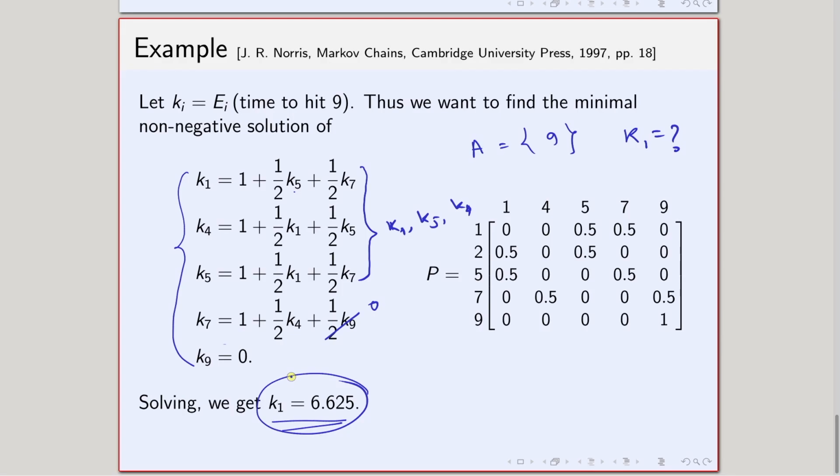We are done. So what we get is that on average about 6.625 tosses I have to do to complete the game. To complete the game, on average I have to toss 6.625 times. With that I stop.